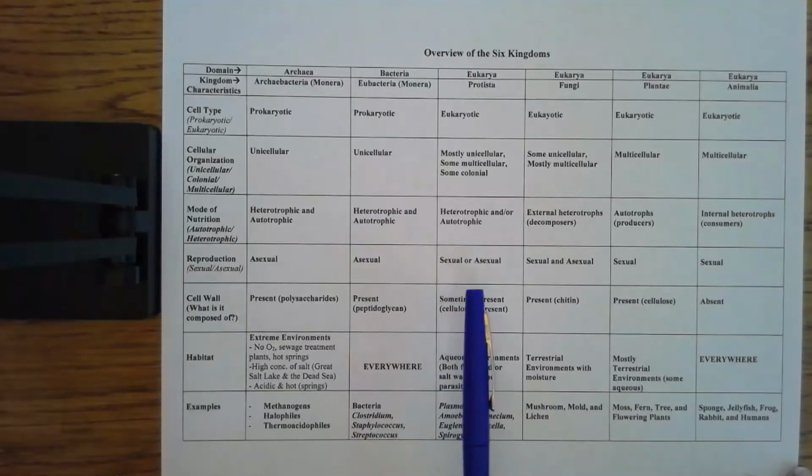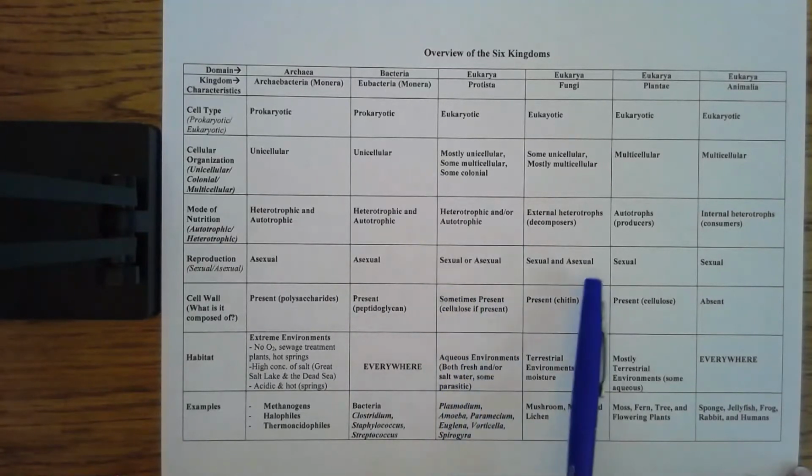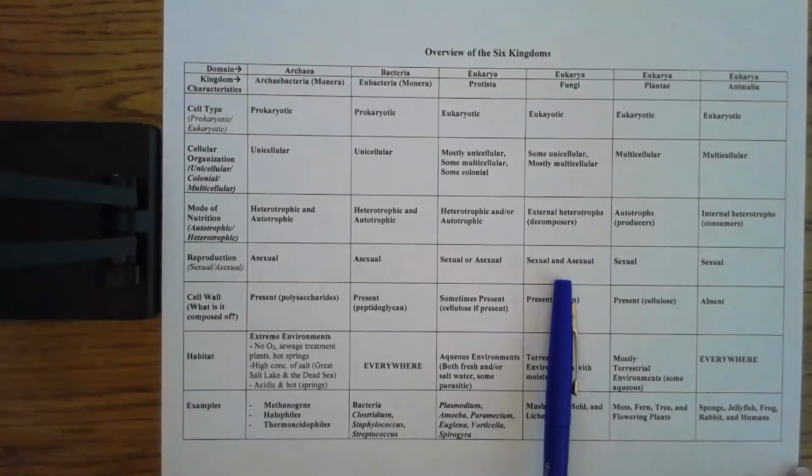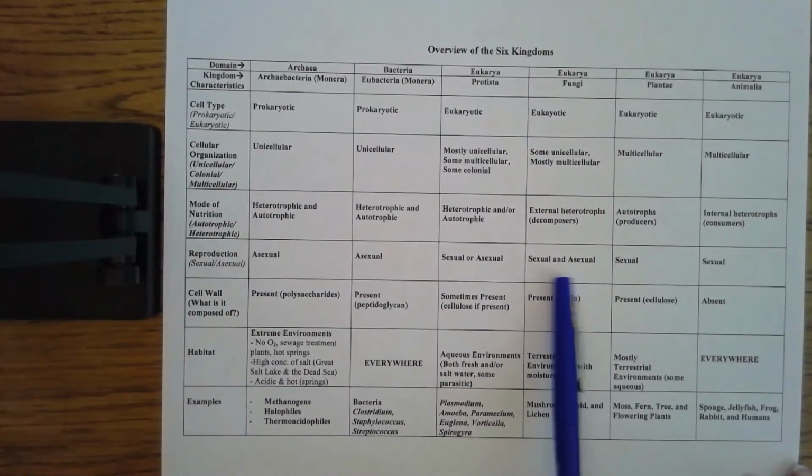If it's unicellular, it's going to reproduce asexually. But fungus are weird, okay? They've got all kinds of crazy things going on with their reproductive cycles that we don't get super involved with, but just know that they're kind of a weird group, okay? And that all of them can actually reproduce both sexually and asexually.